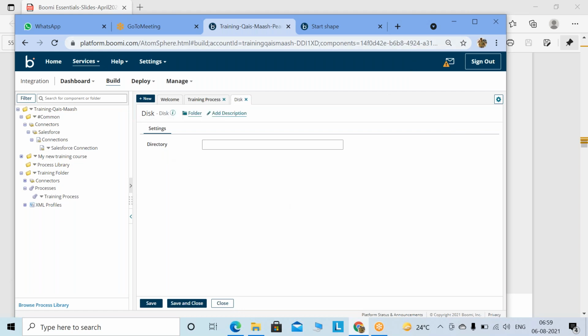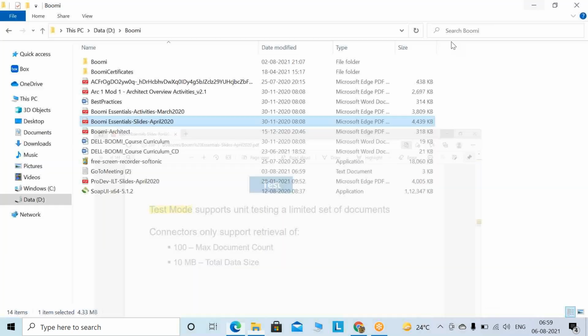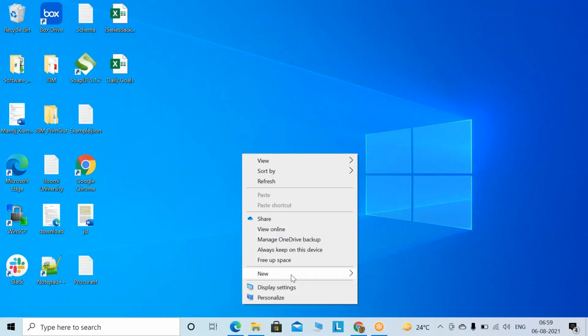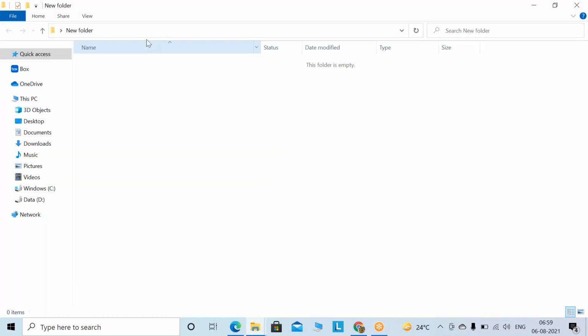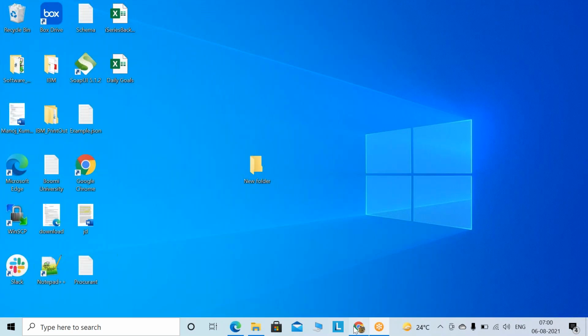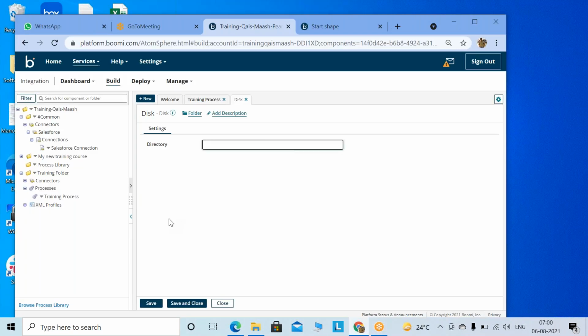I'll write hello. Can you hear me? Can you give the directory? Can you create one folder on your system, where you have installed the local atom, and give it to me? Just create one folder, something like this, give some name, and then give the path to me, so that we'll try to send some document to your local system. We'll see how that local atom has been used. I'm going to put it in the chat here. Yes, give me on chat.